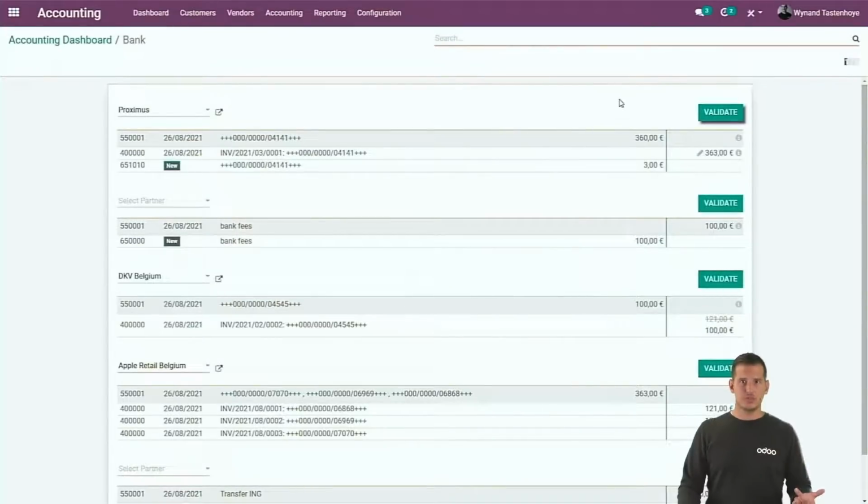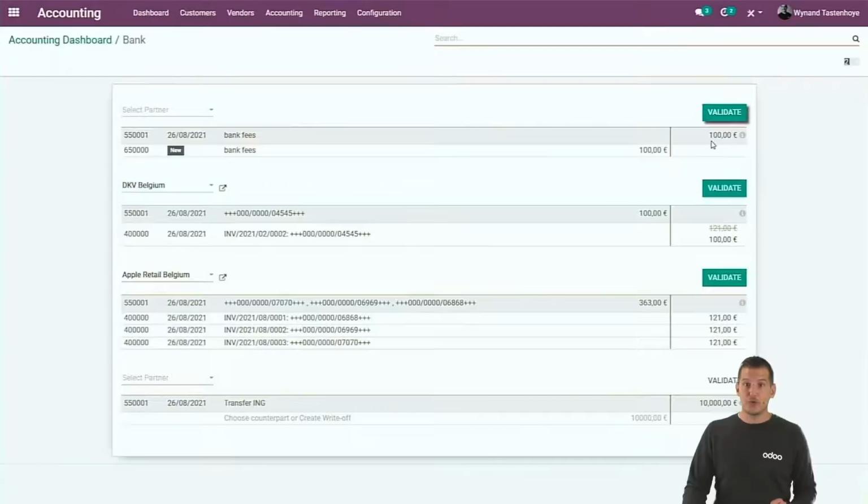and when you validate it, we will update and create the accounting entries. The next one is an incoming payment for Proximus. Based upon the label, we will immediately match it with the correct invoice. But you might have seen that the incoming payment is less than the total amount of the invoice. Thanks to the reconciliation models that you can set up yourself, you can put some percentages of acceptance, for example. If you don't want to chase your customer for the remaining €3, you can just make sure that we propose a write-off account so that you don't have to chase those customers anymore and that you just write off in expenses in payment differences or something like that.